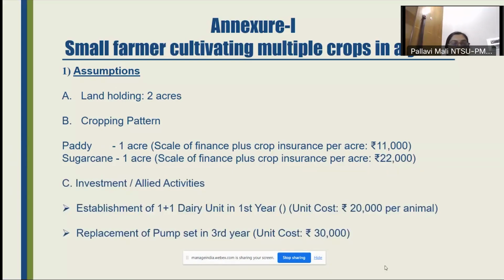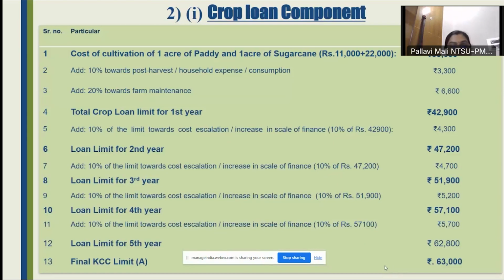Just to give you an illustration of how the calculation works: a farmer cultivating multiple crops in a year has 2 acres of land holding and cultivates 2 crops, paddy and sugarcane. The cost of cultivation is taken into consideration, plus investment. For investment and allied activities, suppose he has a dairy unit of 1+1, with a unit cost of 20,000 per animal. Then for 2 animals it will be 40,000, plus replacement of a pump set in the third year. All these costs are calculated, and you can see them year on year.